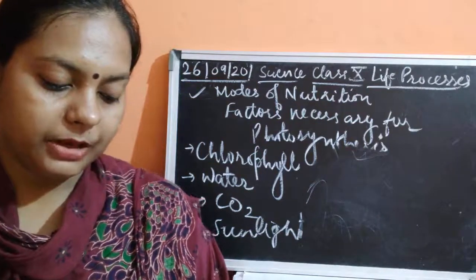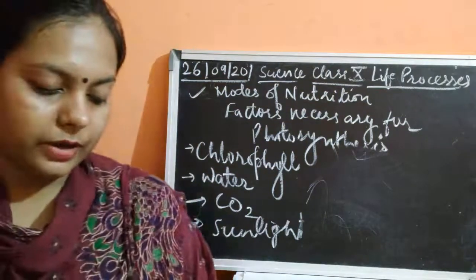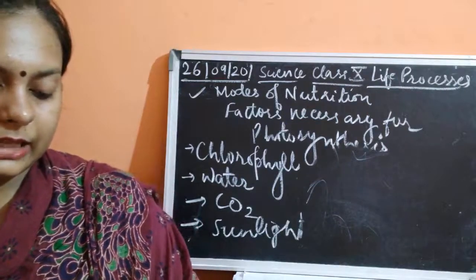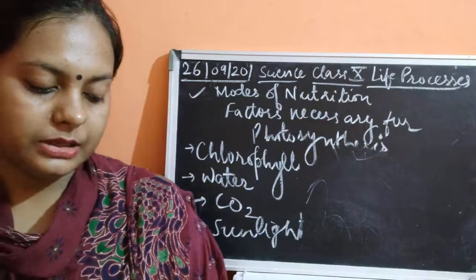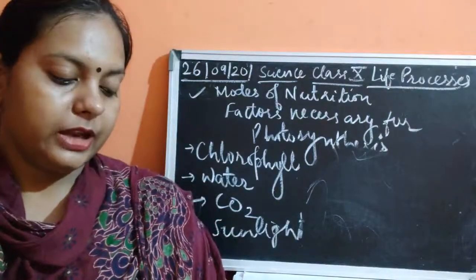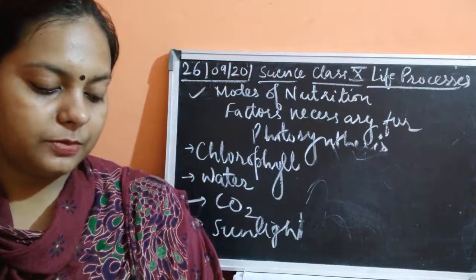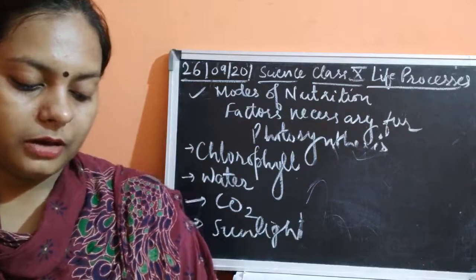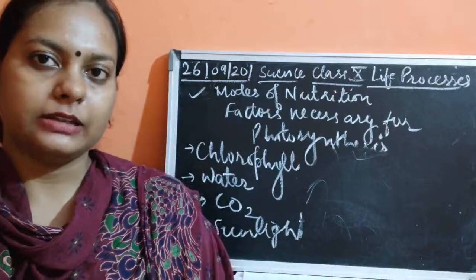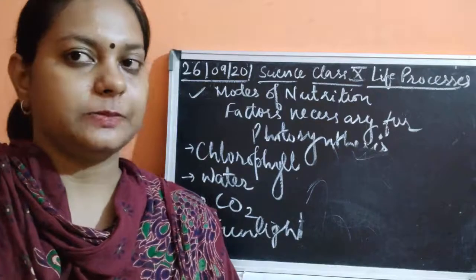Keep watching what is happening to the potassium hydroxide solution in one of the slabs. Invert the bell jar over each potted plant. Seal the edges of the bell jars and the slabs. You have to close the edges. Then place both the sets in sunlight. After 2 hours, you have to pluck one leaf from each of the plants, and then test for starch the same as in the previous experiment. Okay.